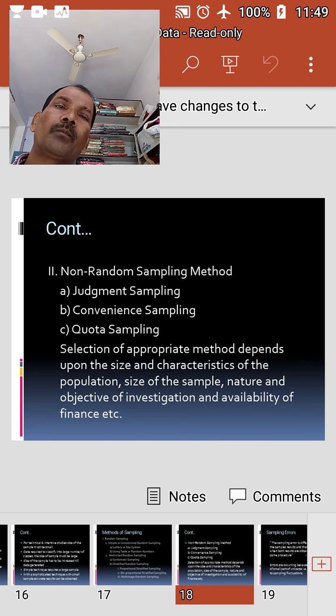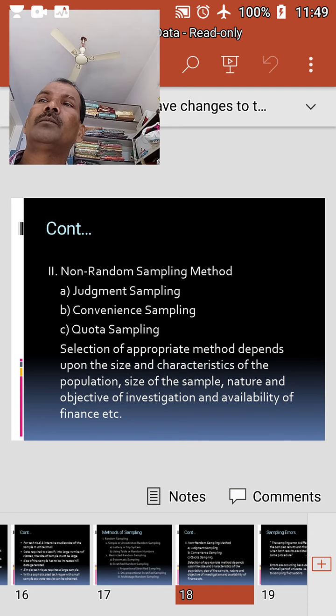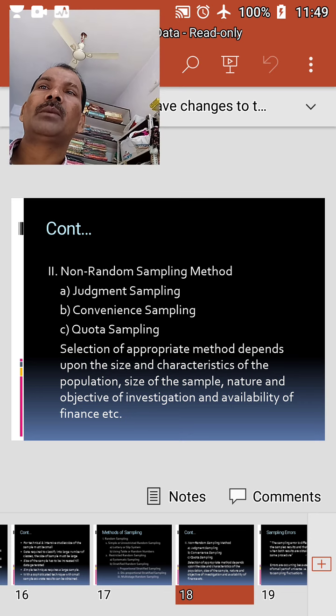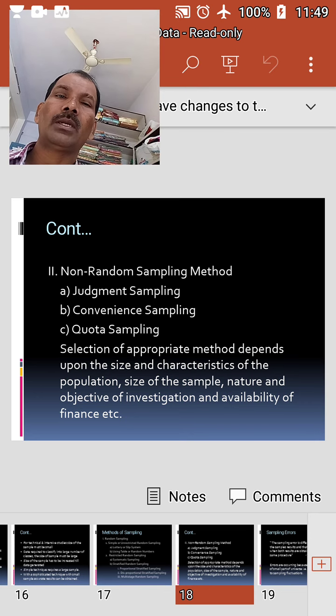They are, the samples selected by this method are not representative since the selection is not based on a random technique. As such, the results are also not accurate and precise.